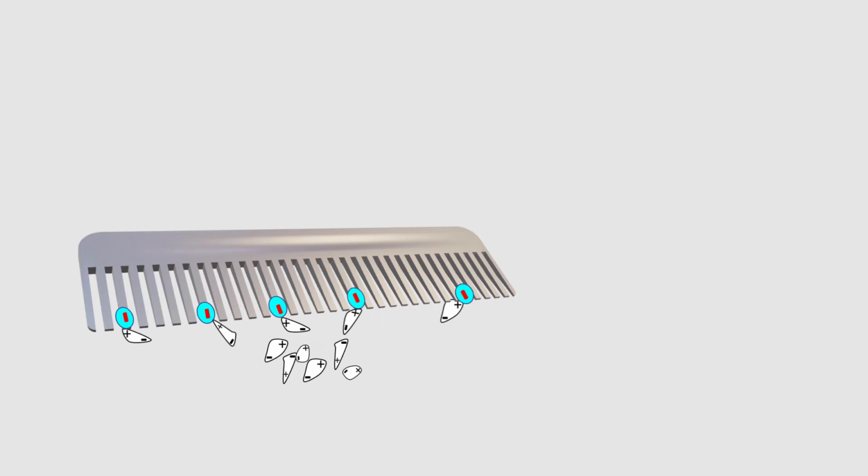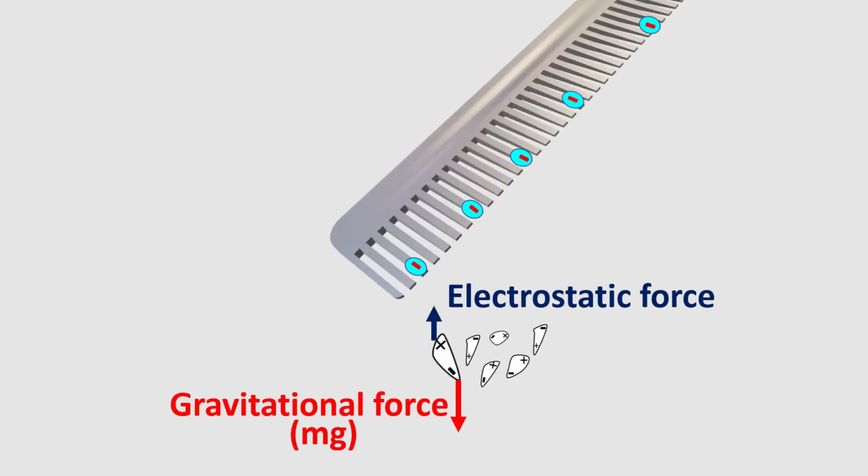So, here gravitational force cannot be neglected. It acts in the downward direction. When the electrostatic force is higher than the gravitational force, the bits of paper move up towards the comb.